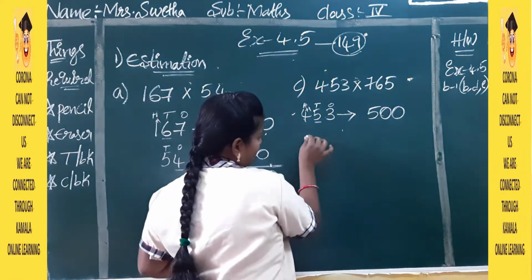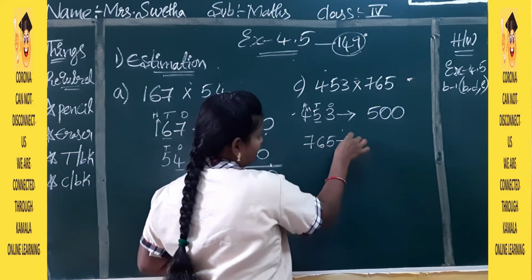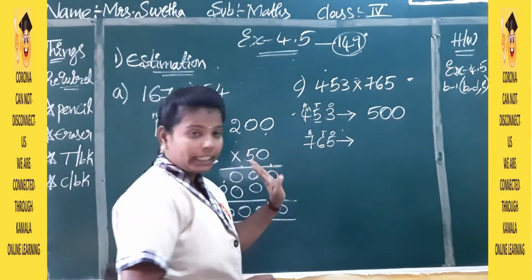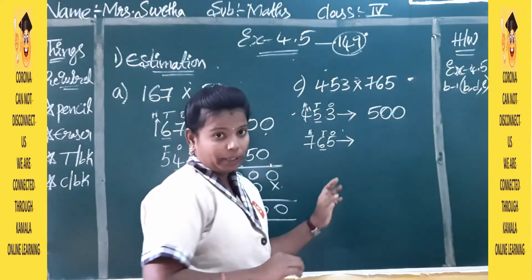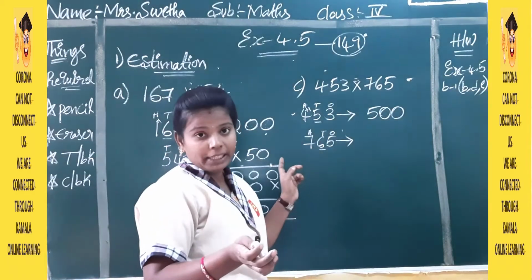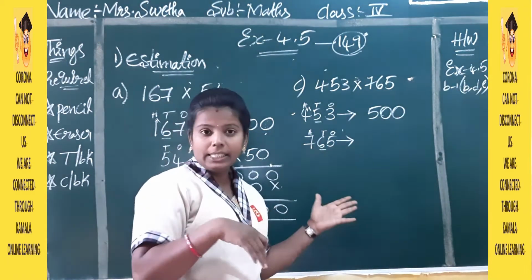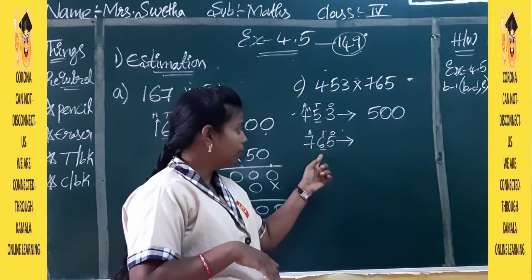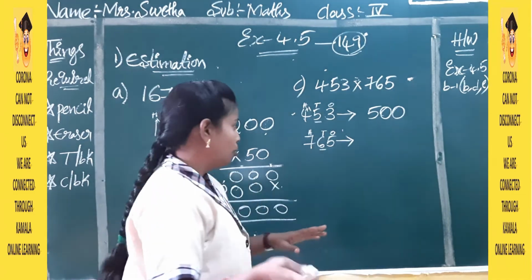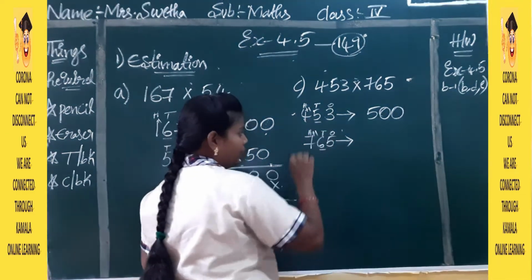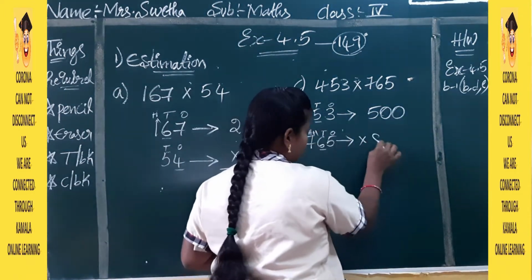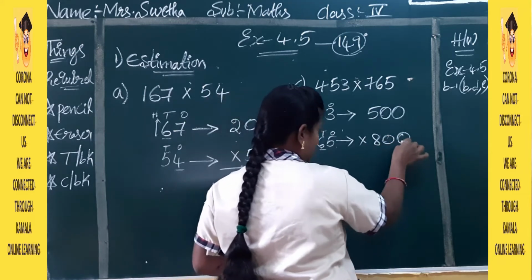Okay, now take the next number, 765. Yes, here also we have 3 places. Okay, so we are estimating the hundreds place. So check the tens place. If the tens place is 5 or more than 5, we will take the hundreds place plus 1. If the number is less than 5, we will take the same number. See here we have 6. 6 means more than 5. So more than 5 means again we will add 1 to the estimated place. Yes, so here we have 7 plus 1, it is 8. And the other 2 places will become zeros.